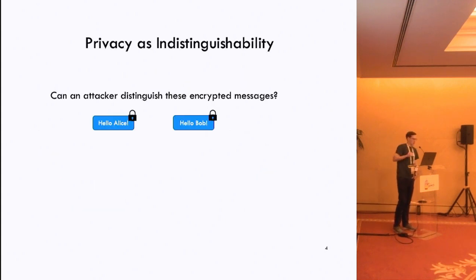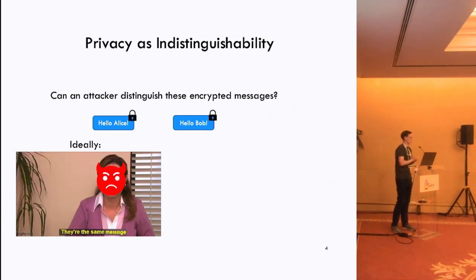I mentioned a few privacy properties in the previous slide, but really we're going to be talking about one in particular. We can boil all these properties down to indistinguishability. Essentially what we're asking here is, can an attacker distinguish between two pieces of information or two participants? For example, we might ask a simple question like, can an attacker distinguish between these two encrypted messages, hello Alice or hello Bob? Now, of course, what we want from our protocols is that an attacker cannot distinguish between those.